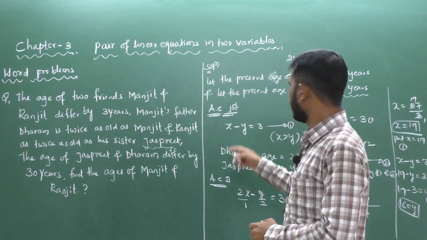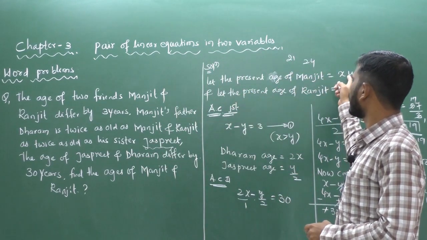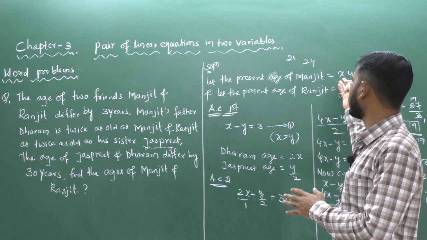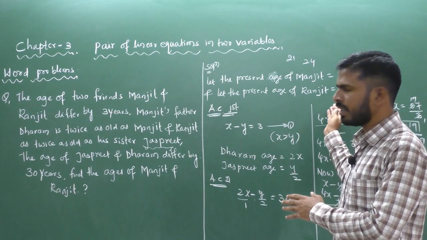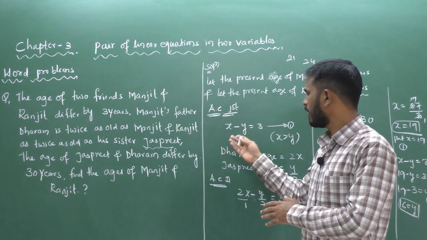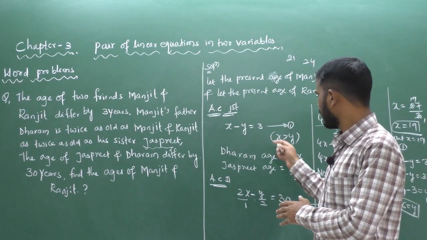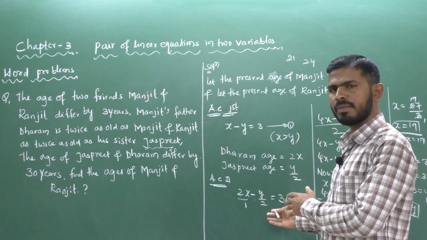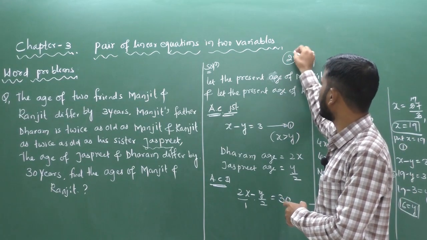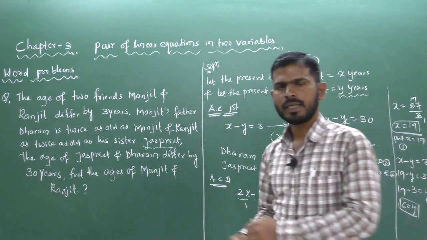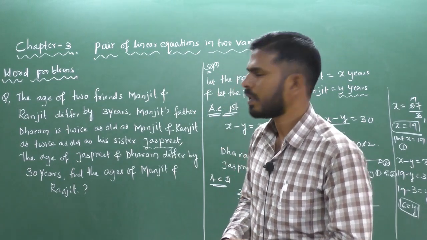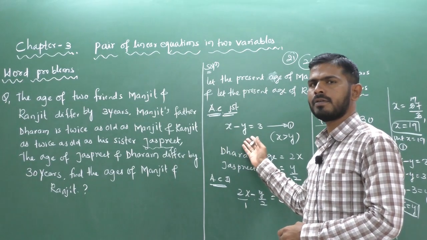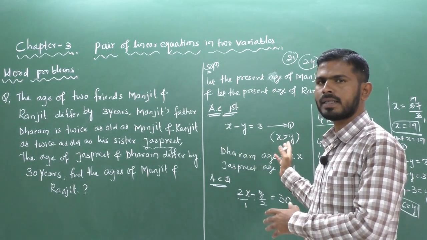You can take the present age of Manjit as x and Ranjit as y, with the condition y minus x equal to 3, y greater than x. Then solve by the same method and you will get x value 21 and y value 24. Let us check, and give a comment on what answer you get when you take the condition y minus x equal to 3, where y is greater than x.